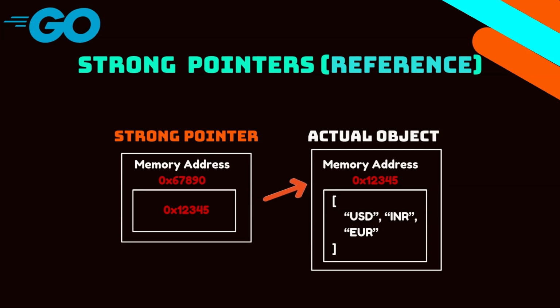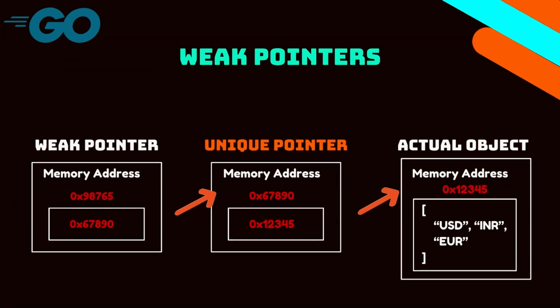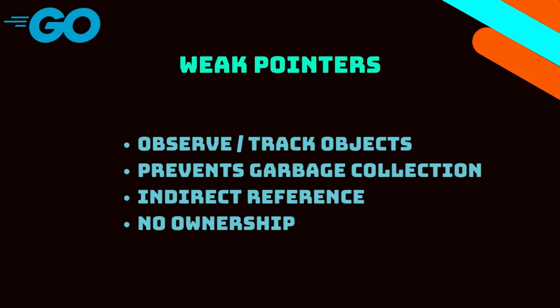On the other hand, the weak pointer does not prevent garbage collection. It allows you to check if the object still exists. If the object has been garbage collected, the weak pointer will be nil, indicating that it's no longer there. So a weak pointer lets you observe an object's existence without owning it or keeping it alive.